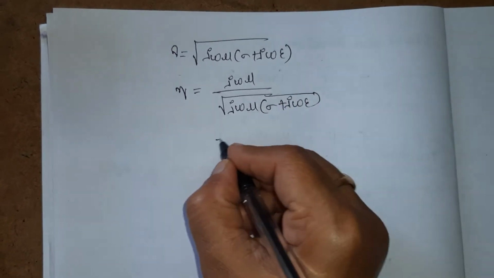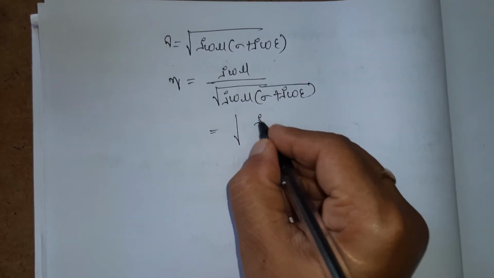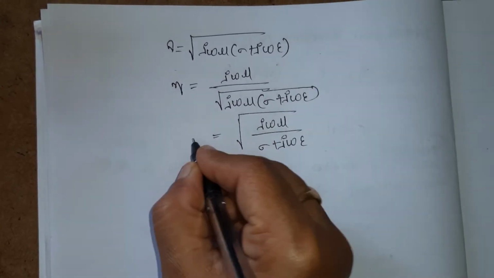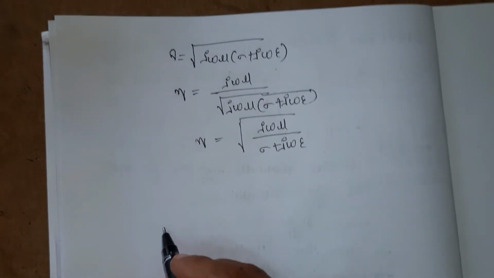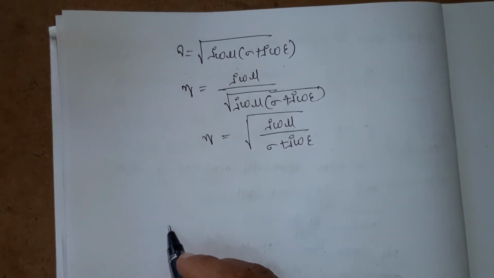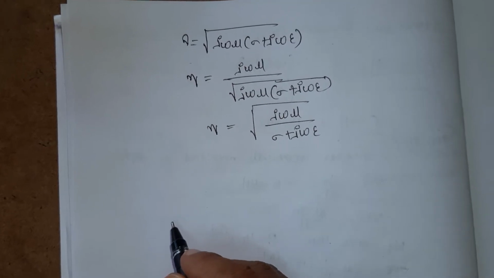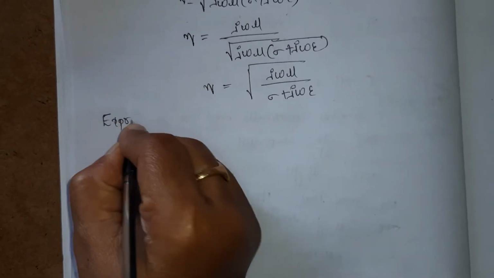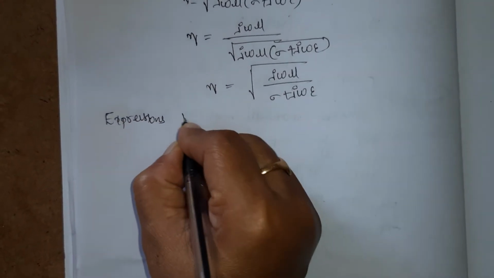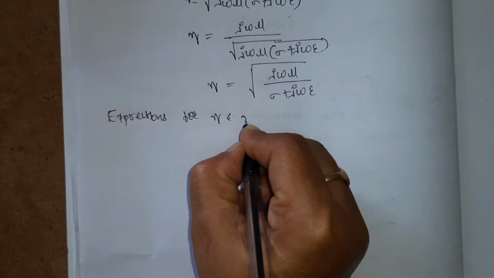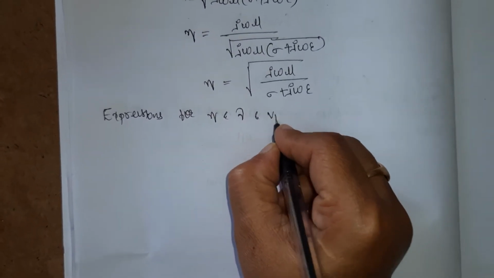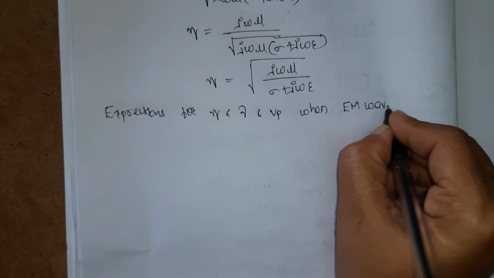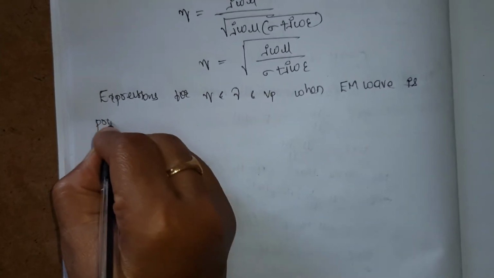We can still simplify this. After simplification I will get eta as the square root of j omega mu by sigma plus j omega epsilon. So these are the two important formulas, gamma and eta. Now I am going to discuss the expressions for eta, gamma and phase velocity Vp when an electromagnetic wave is propagating in free space.